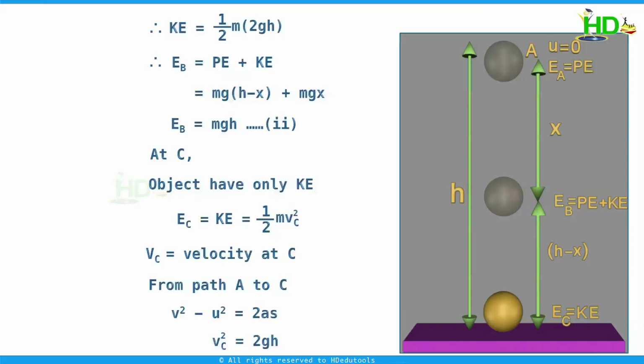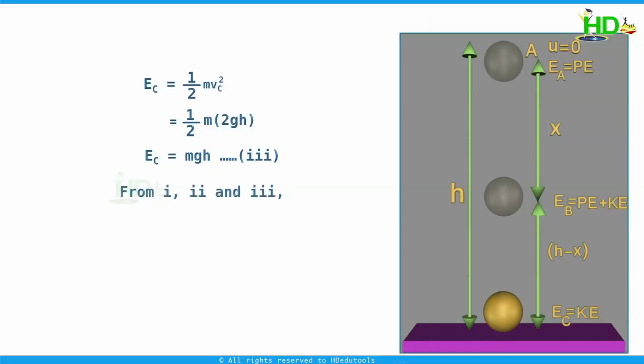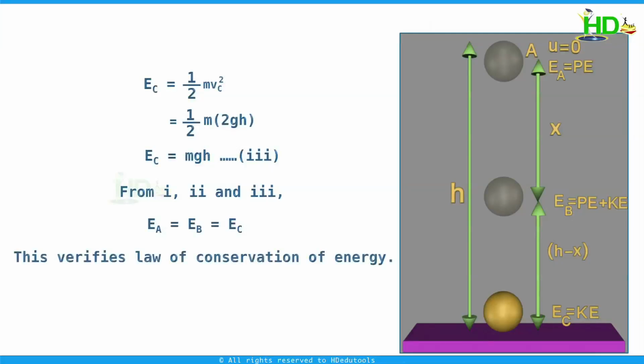Our kinetic energy at C, EC, is half m vc square. This is equal to half into m into 2gh, or EC equals mgh. We take this as equation 3. From equations 1, 2 and 3, energy at A is equal to energy at B is equal to energy at C. That means the total mechanical energy at any point is the same. This verifies the law of conservation of mechanical energy in the case of a freely falling body.